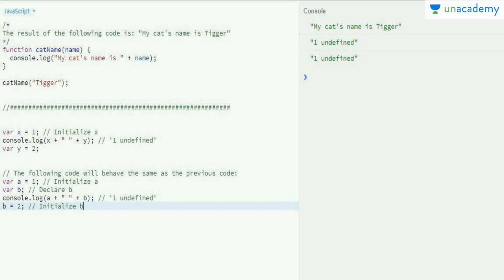The statement var y = 2 is broken up, the variable y is declared on the top of your code, and y = 2 remains in its position. So I hope you got my point about how hoisting works.